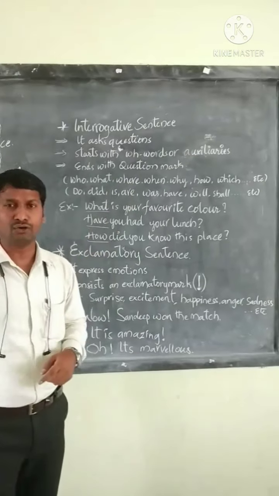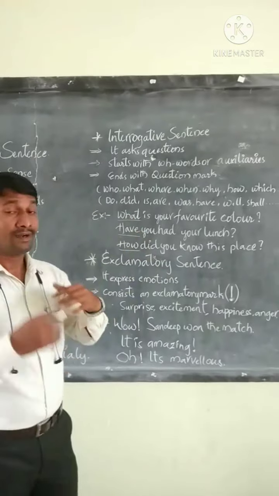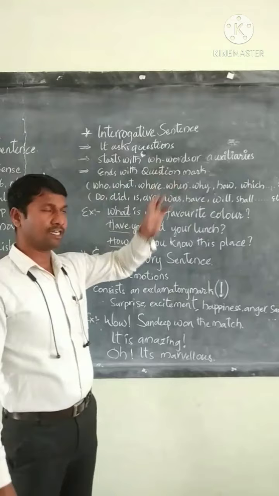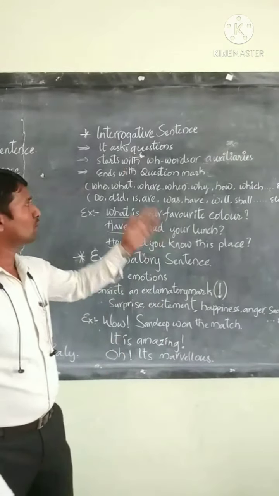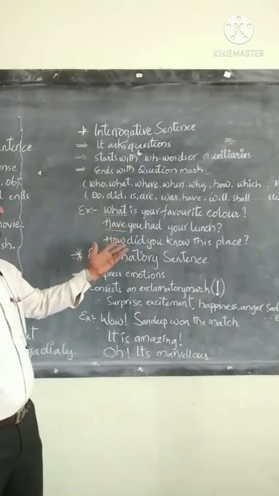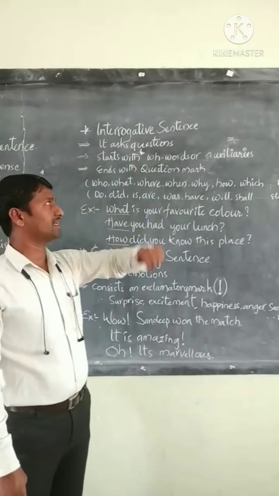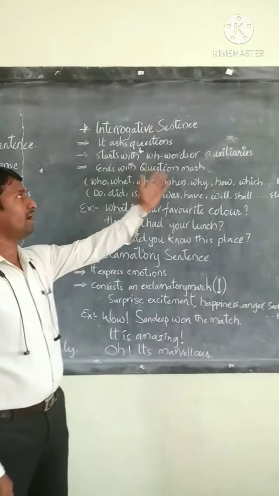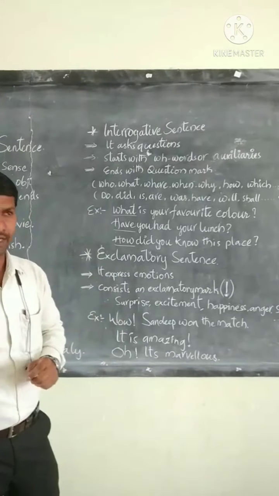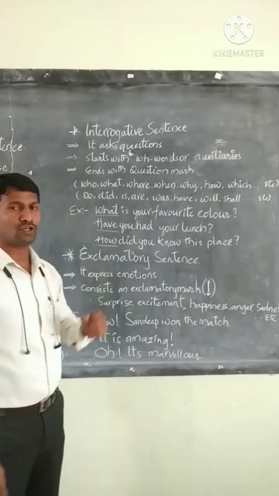Auxiliary questions expect approval from the speaker, and double-H word questions expect an answer from the speaker. Both of them come under interrogative sentences. Let's have a quick review. Interrogative sentences ask questions, start with either a double-H word or an auxiliary, and always end with a question mark. Don't forget to put a question mark at the end of an interrogative sentence. We presented three examples, and this is about the interrogative sentence.